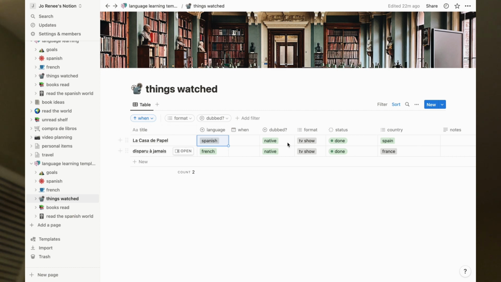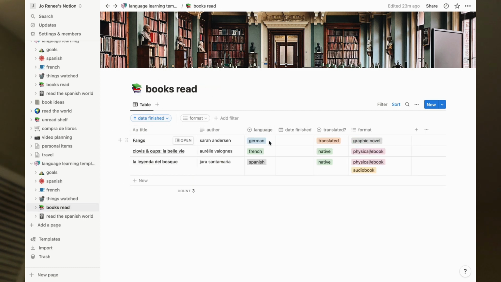I did leave 2 shows in here and a couple books in the books read just so you could see how it looks when it's filled out. Obviously you can delete these and add your own. You can change these properties or delete them, add to them, whatever would be useful for you to know. Same for books read. We have language, you can customize that. Format if you want to change these, or whatever.